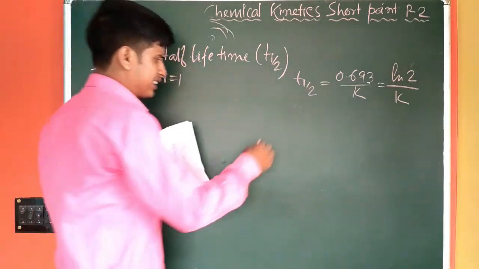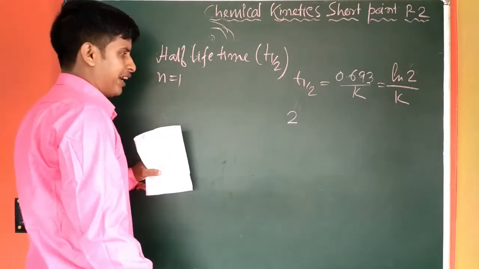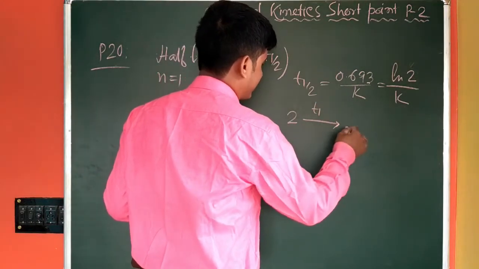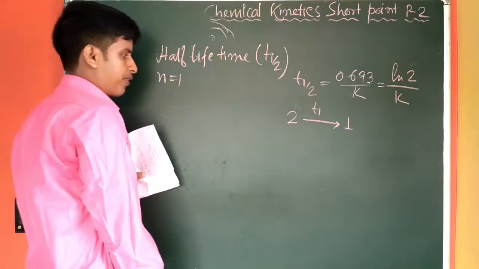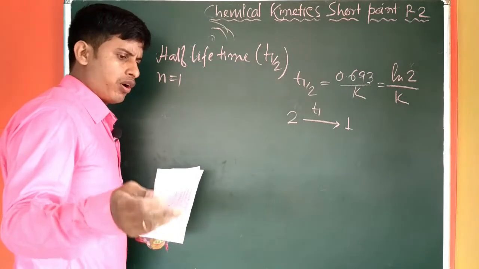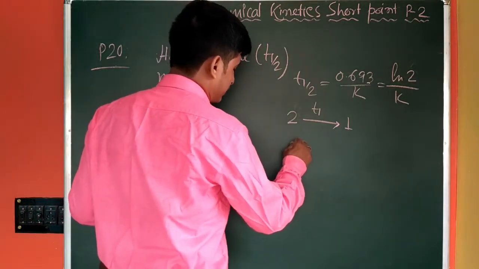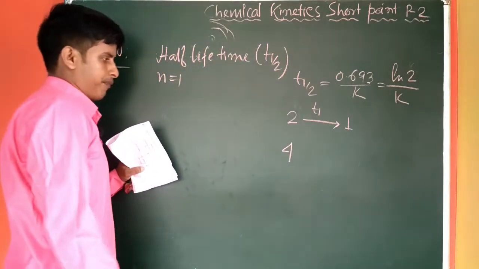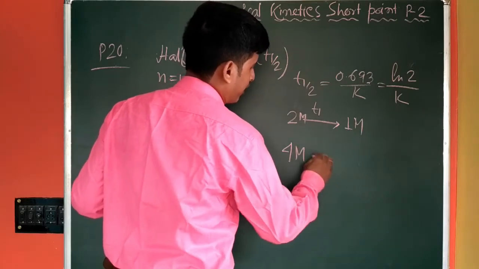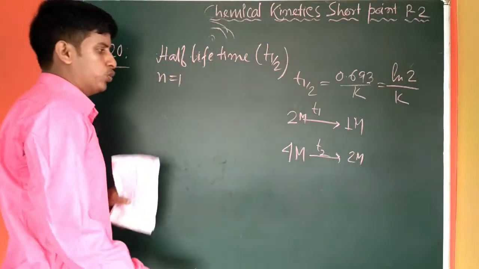So if we take the initial concentration of the reactant as 2 molar and see the time required to convert it into 1 molar, and in another set of the same type of reaction you take the initial concentration of reactant as 4 molar, 2 molar is converted into 1 molar and 4 molar is converted into 2 molar. The time required relates to T2.